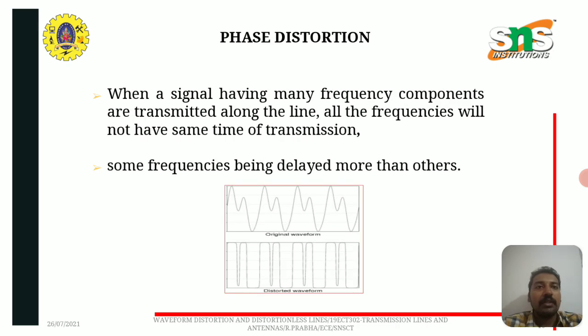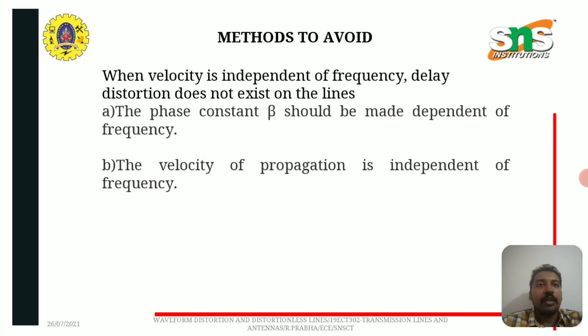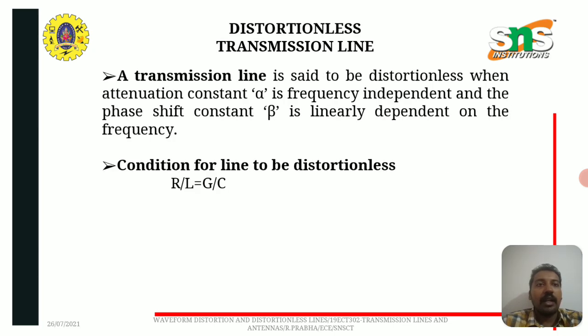And the phase distortion is: the received end waveform will not be identical with the input waveform at the sending end because some frequency components will be delayed more than others. This type is called phase distortion. The phase constant beta should be made dependent on frequency and the velocity of propagation independent of frequency, which are the methods to avoid phase distortion. The condition for a line to be distortionless is R by L equal to G by C.